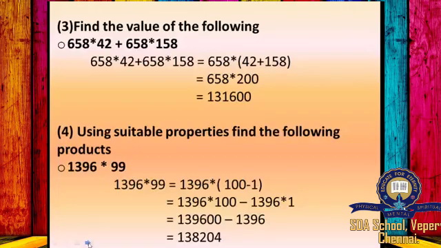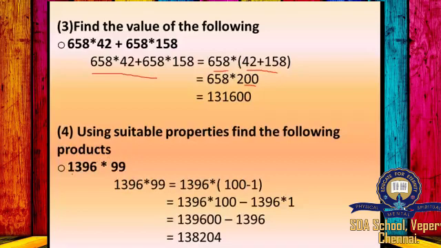Find the value of the following. The number is 658 into 42 plus 658 into 158. So here you can find 658 is common. Okay, so we can take 658 out into multiplication of 42 plus 158. First we have to solve the numbers inside the bracket. 42 plus 158 will give you 200. So 658 into 200 is equal to 1,31,600.